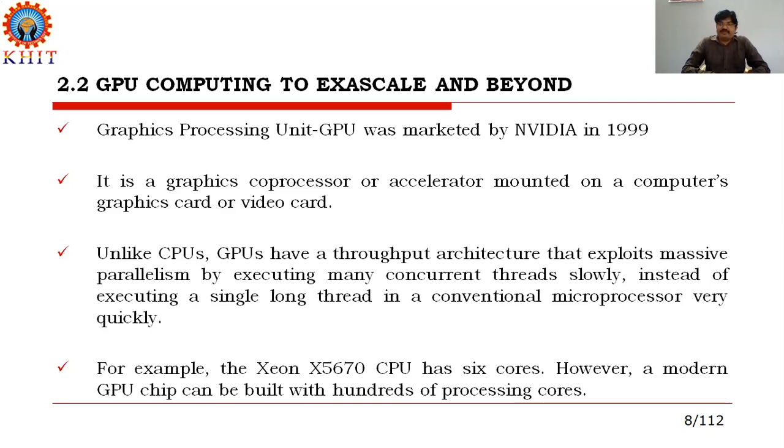NVIDIA is one of the familiar companies that develops GPU technology related software. These technologies we are using nowadays in artificial intelligence, machine learning, and deep learning concepts also.